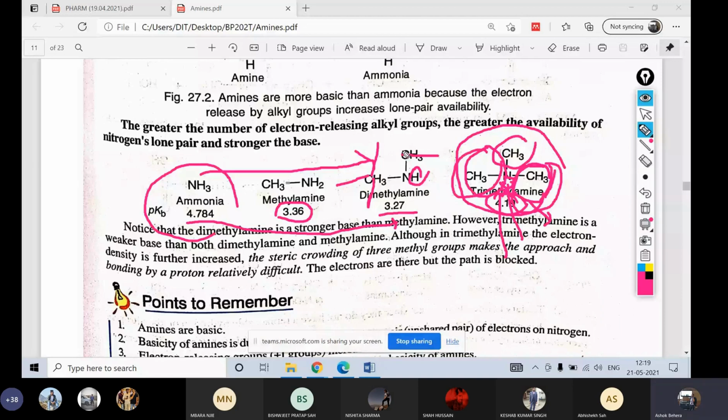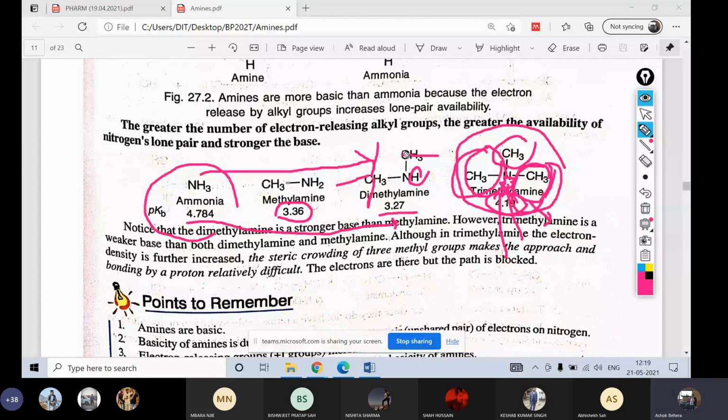Understand? Dimethylamine is a stronger base than methylamine. However, trimethylamine is a weaker base than both dimethylamine and methylamine. Why? Because in trimethylamine the electron density is further increased, but the steric crowding of the three methyl groups makes the approach and bonding by the proton difficult. You might not understand the term, but the electrons are thereby blocked.